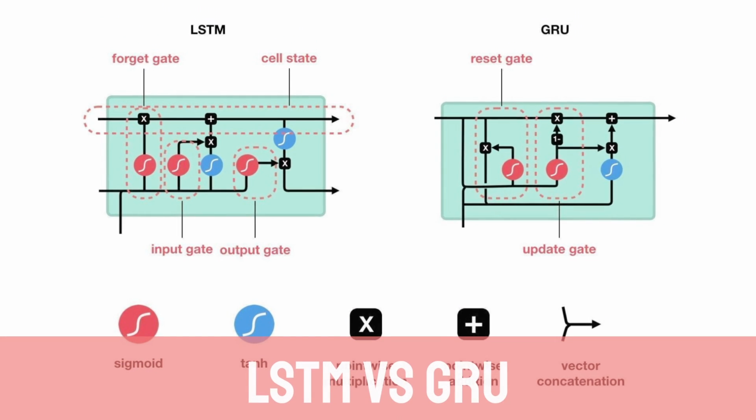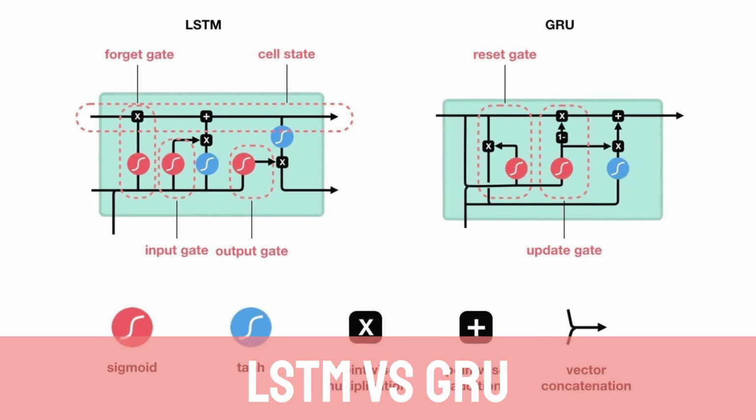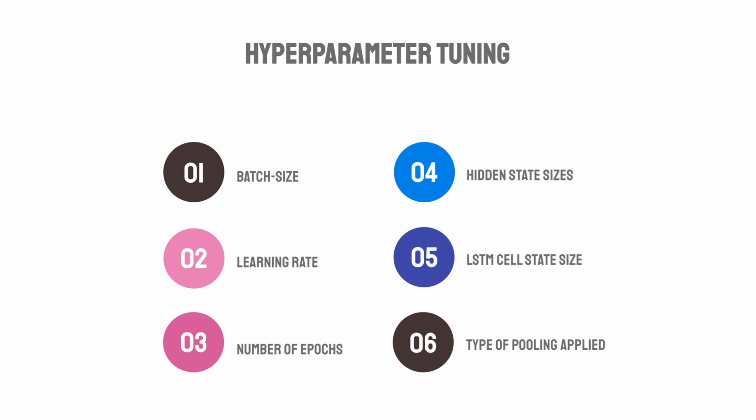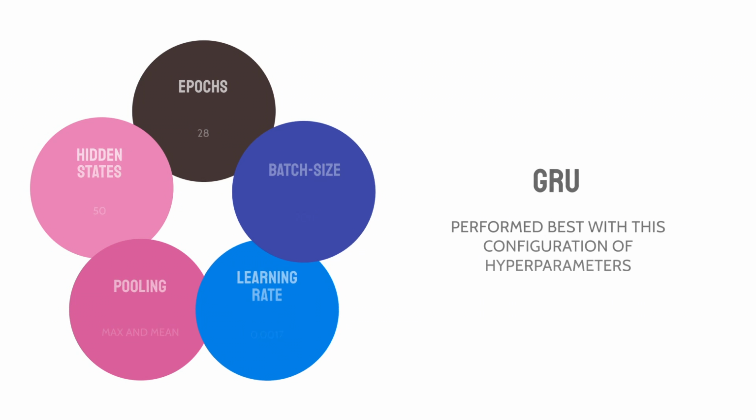Based on what we've learned in class about training on text data, we chose LSTM and GRU architectures. For both of these, we varied the following hyperparameters: the batch size, the learning rate, the number of epochs, the size of the hidden state, the size of the cell state for the LSTM, and the pooling applied on the hidden states. Ultimately, a GRU model with the following hyperparameter settings performed the best in the validation set, with the Adam optimizer, max and mean pooling, 28 epochs, and a hidden size of 50.